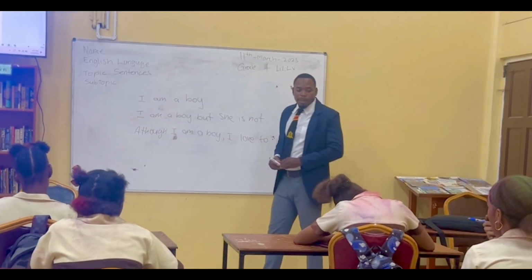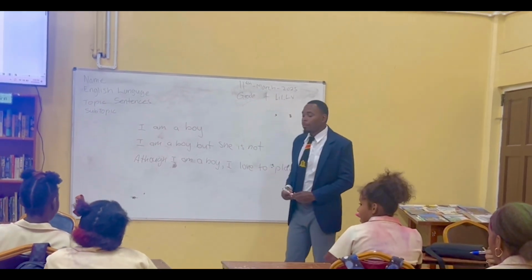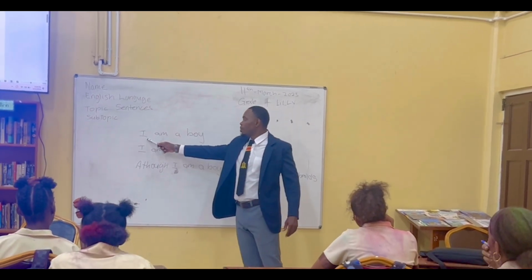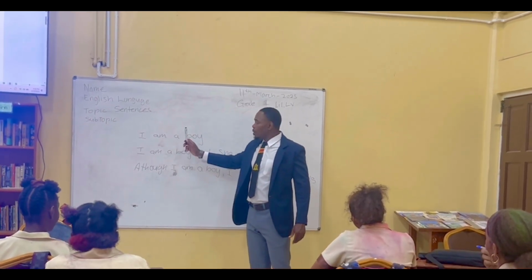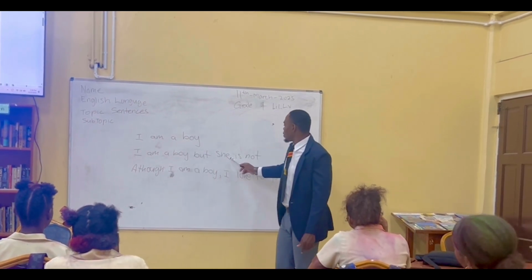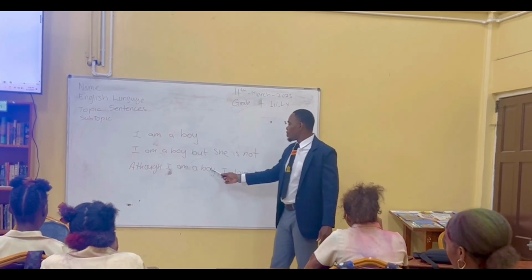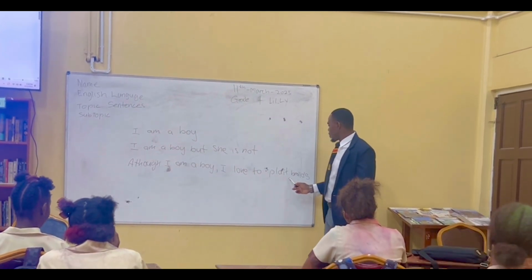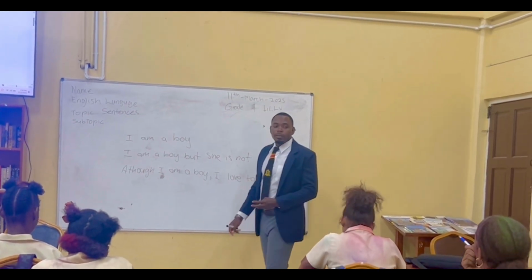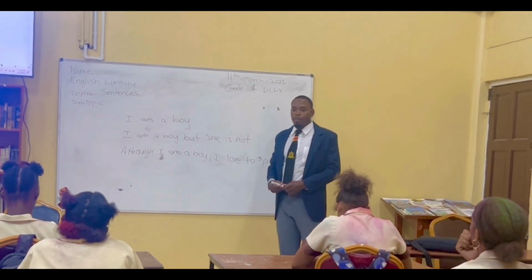Okay, class. Pay attention to this one. Everyone's finished writing? Yes, sir. Okay, let's read these three sentences. First, I am a boy. Next sentence, I am a boy, but she is not. And the third sentence, although I am a boy, I love to plant trees. Good. So there you see three sentences. They're all different, correct? Yes, sir.